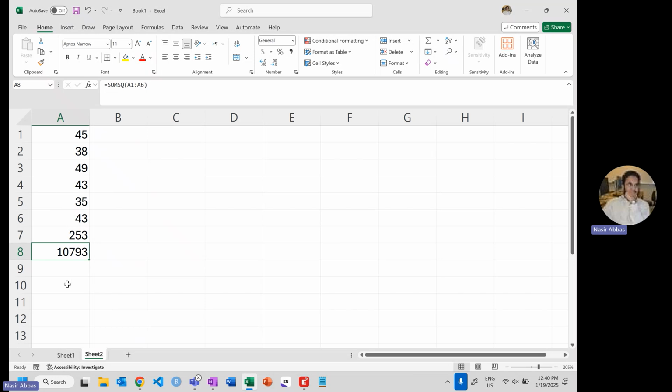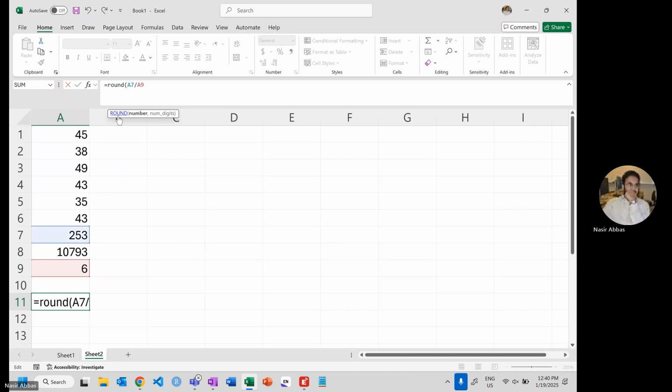Then to find the mean, you will do what? Sum divided by n. You will have n somewhere, not length. The n for this data is 6. So your mean is summation x divided by 6. In the exam, round it to 4 decimal points. So you will report the mean to be 42.1667.